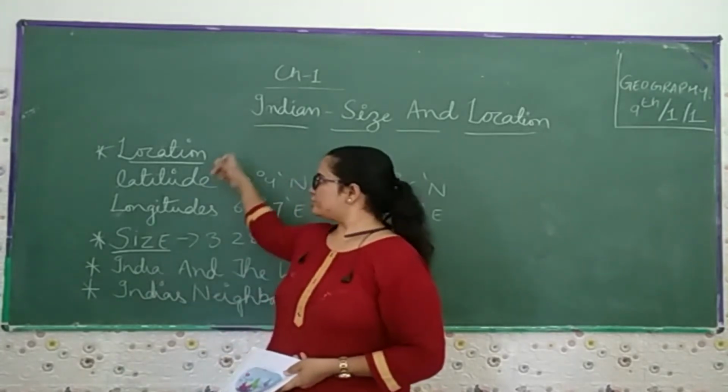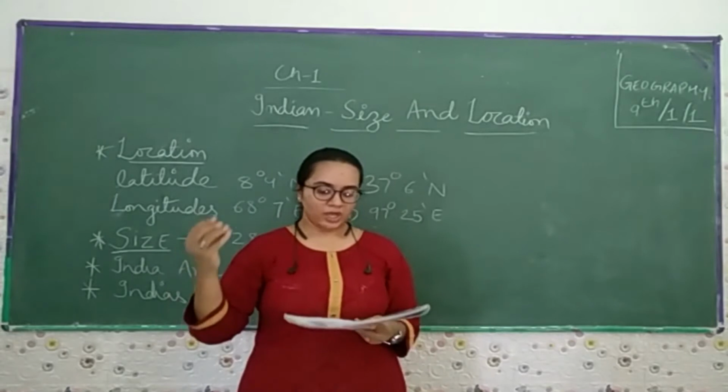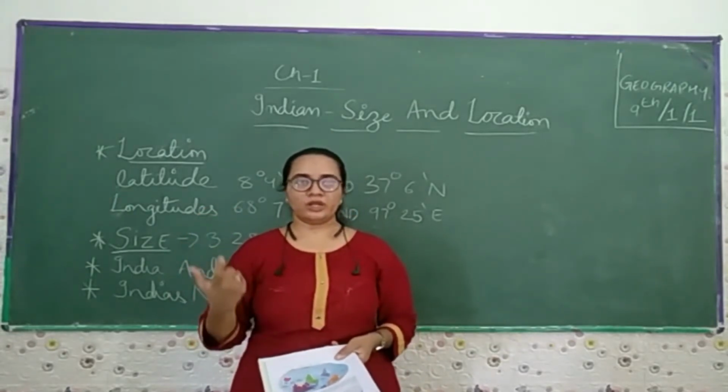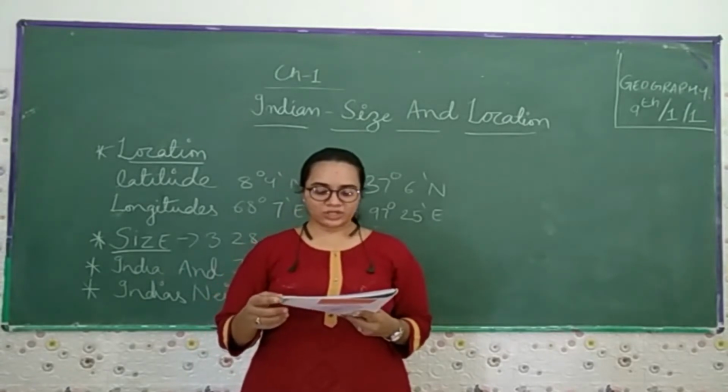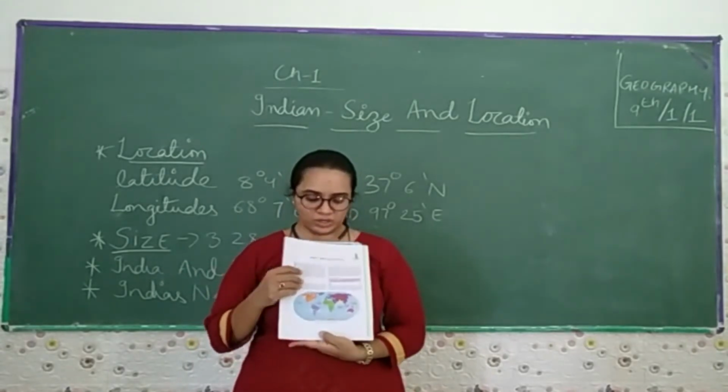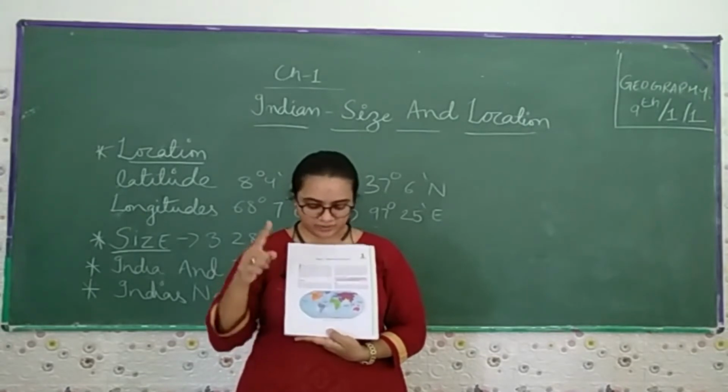Now we come to the first topic of the statistics, the location. India is a vast country, that is true. India is a very big country. It is the seventh largest country in the world, lying entirely in the northern hemisphere. You can see this world map. This is the northern.